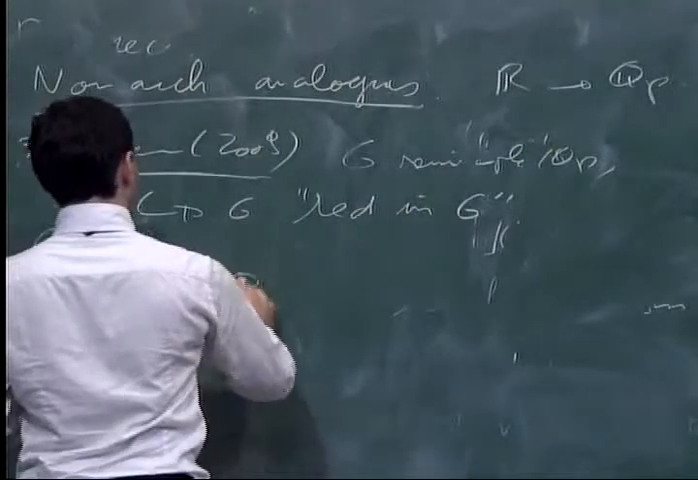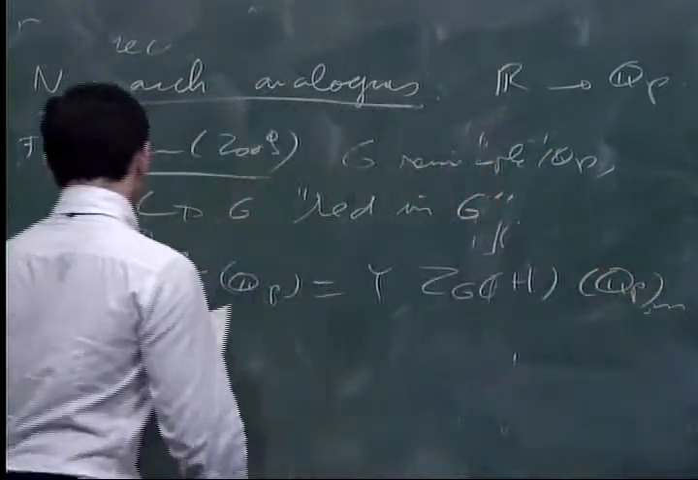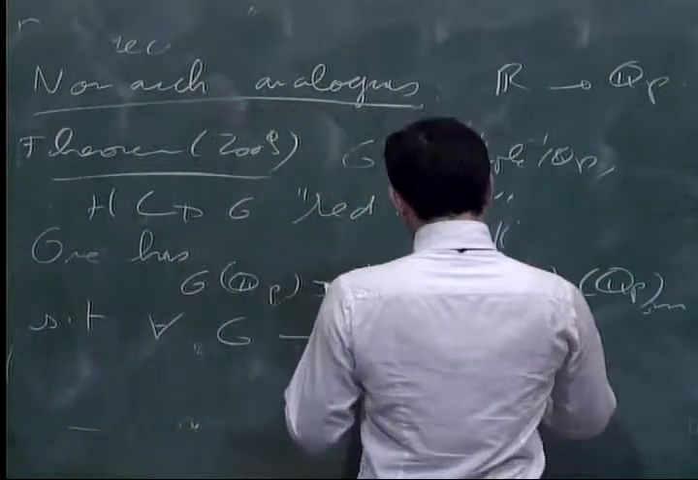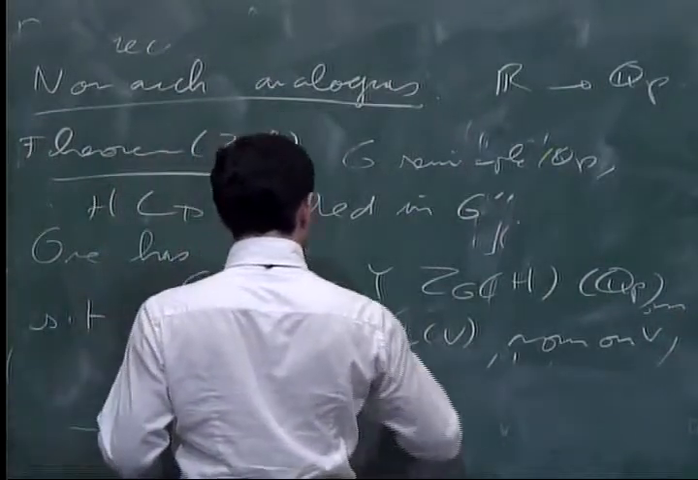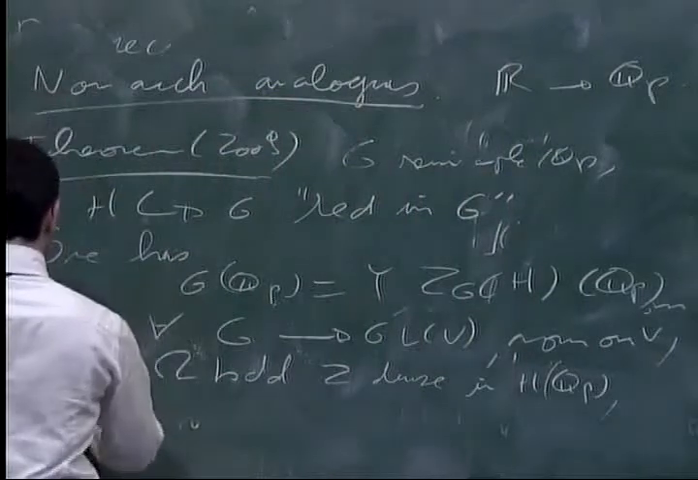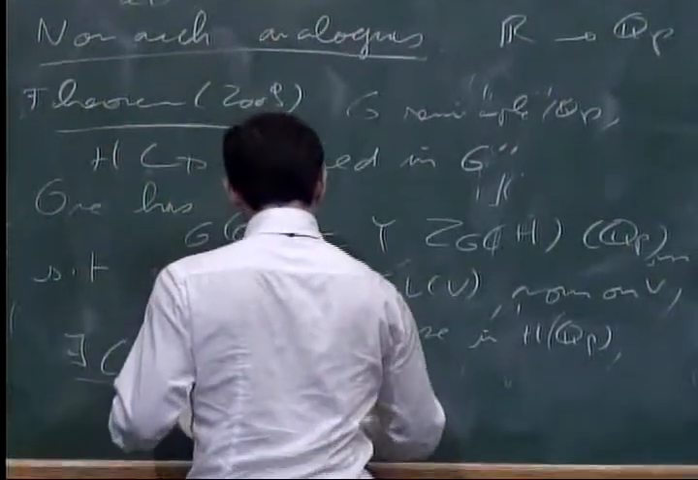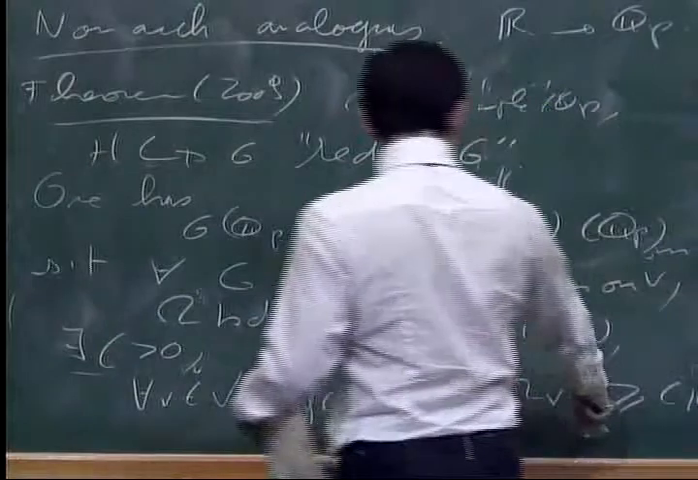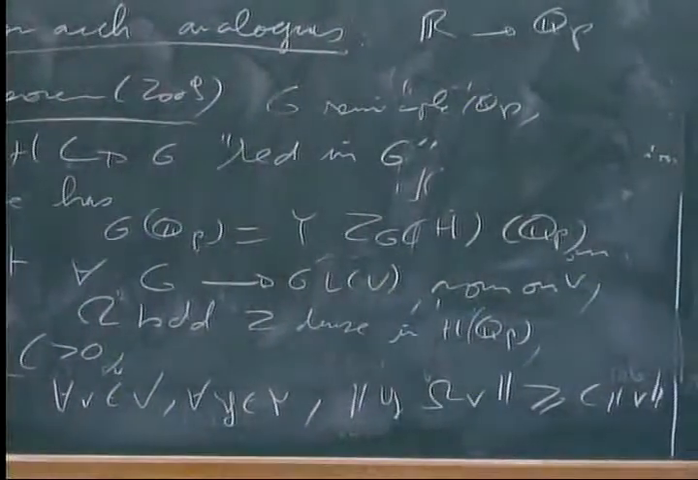a decomposition: G of Qp is equal to Y times the centralizer of H, on taking the Qp points, such that for any representation G to GL(V), with a norm on V, omega bounded on the Zariski dense subset in H of Qp, there exists a constant such that for all v in V, for all y in Y, this kind of subset of V cannot go uniformly to 0, because we have an explicit inequality.